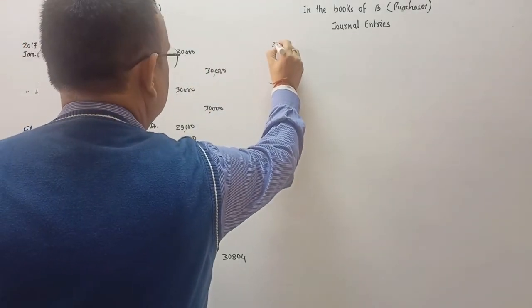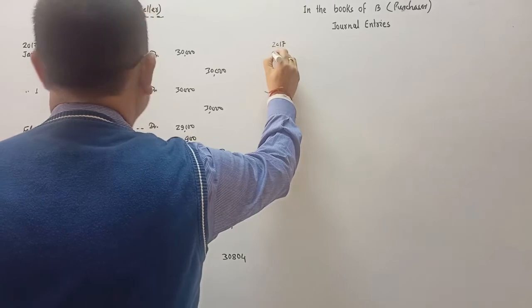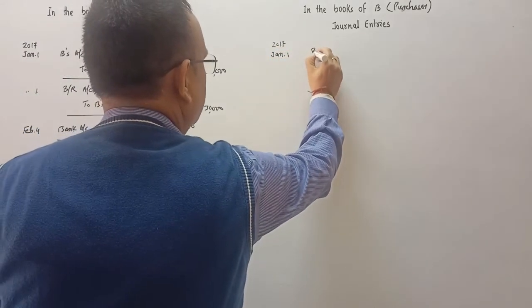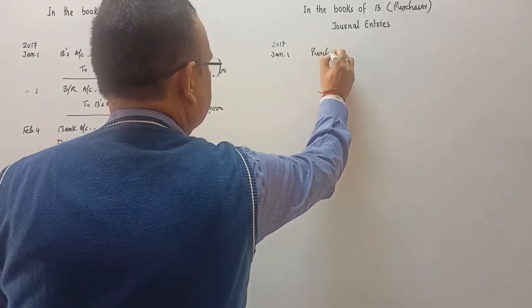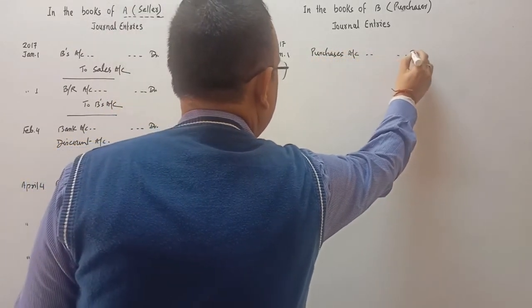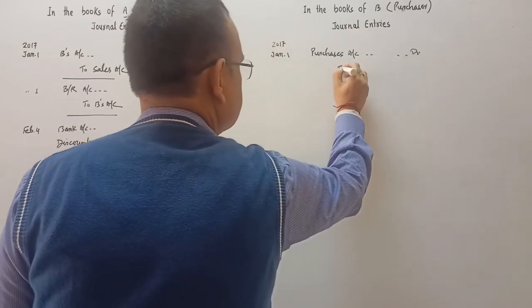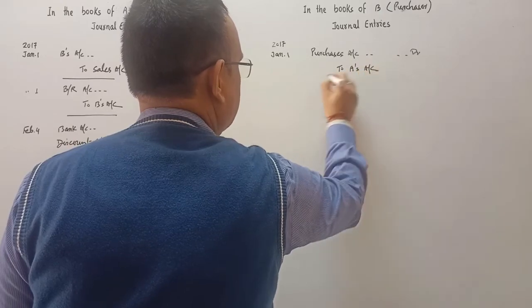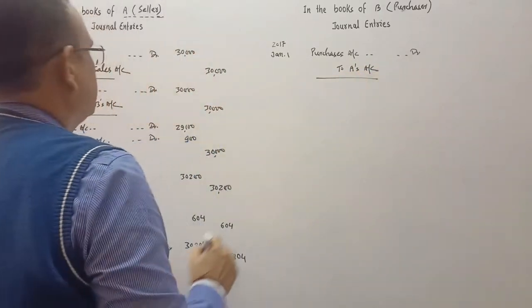So for the drawee, the purchaser, the same entry: what the drawee will pass on January 1st is purchase. So purchase account debit to the seller's account. Who is the seller? A is the seller, to A's account. This is the first entry.